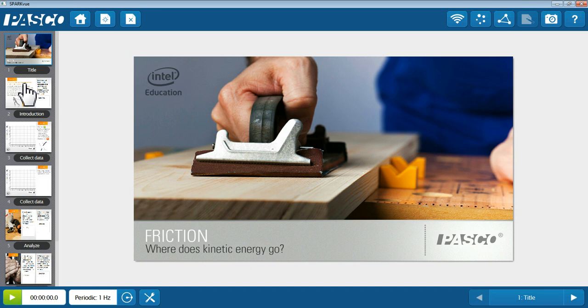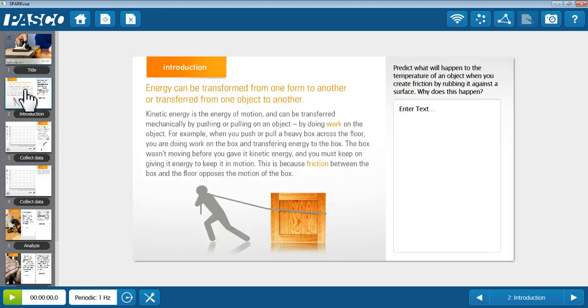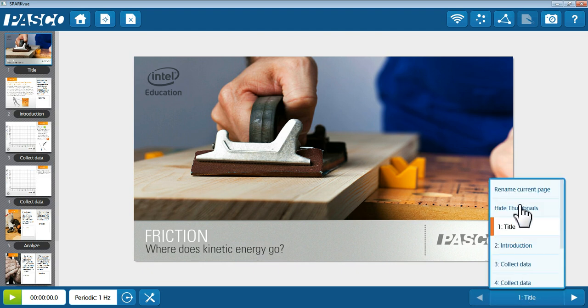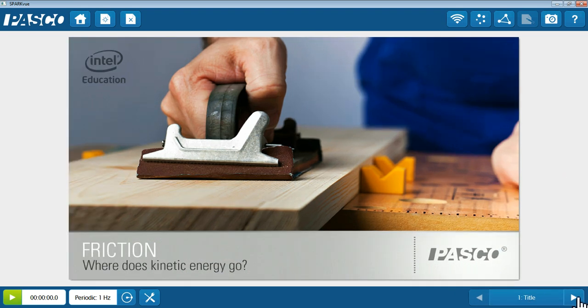You can navigate to each respective page by clicking on the thumbnail, or if you don't have the thumbnail turned on, you can navigate using the next or the previous button.